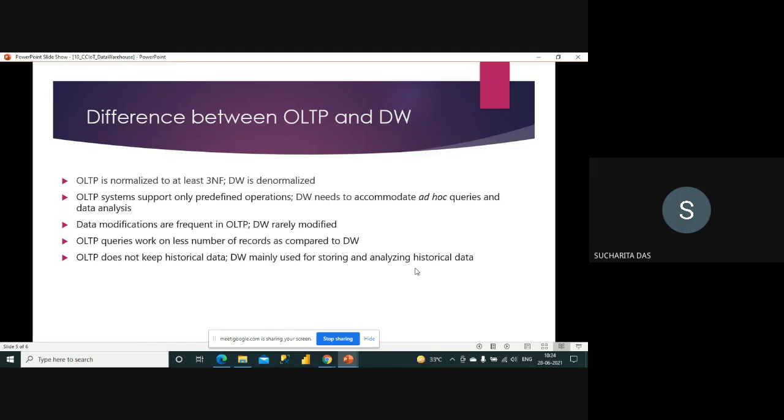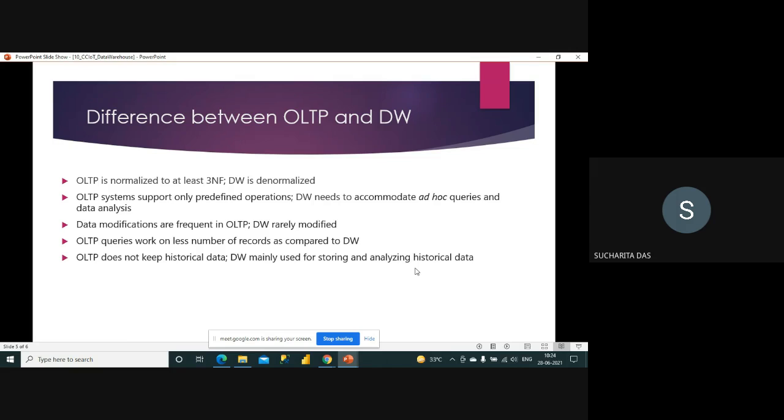Maybe just 1 month or 6 months of data is there. But DW is only for historical data. We don't keep current data in DW. Whatever historical data we want to keep for maintenance and for records, and for all types of analysis, we use DW.